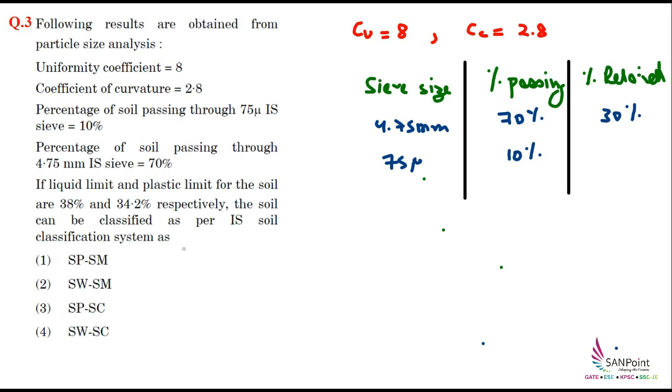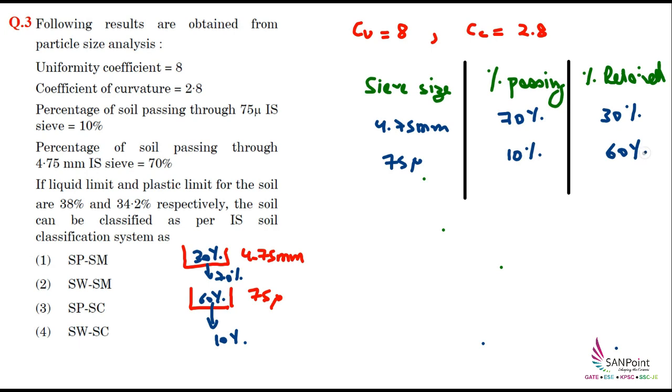So this we can understand by drawing a simple diagram. Suppose this is my 4.75 mm sieve and another is the 75 micron sieve. On the 4.75 mm sieve, 30% has been retained, out of which 70% has further passed, and from the 75 micron sieve a further 10% is passing. That means 60% must have been retained on the 75 micron sieve.